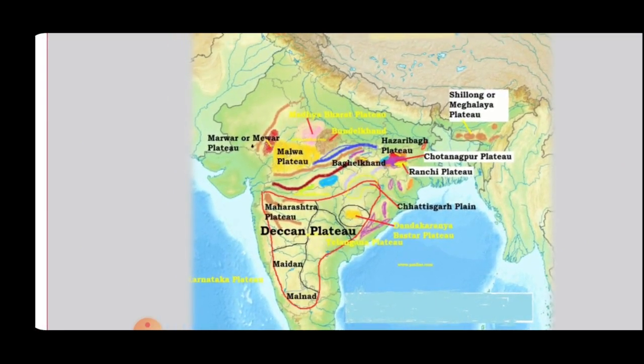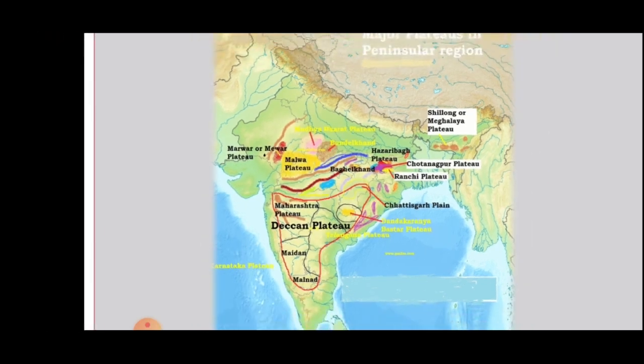Marwar is located near Madhya Pradesh. Hazaribagh Plateau, Chota Nagpur Plateau, Ranchi Plateau, Chhattisgarh Plain. These are the Telangana plateau, Karnataka plateau. These different plateaus are shown in this map.